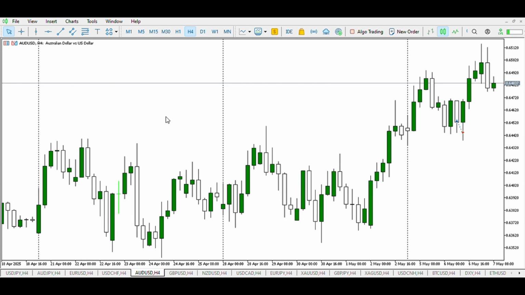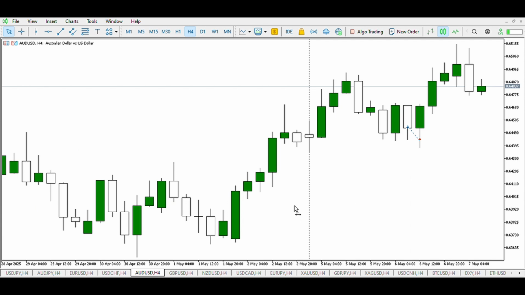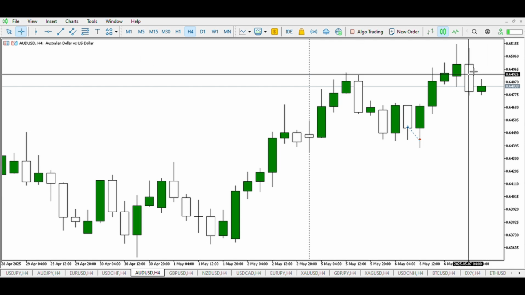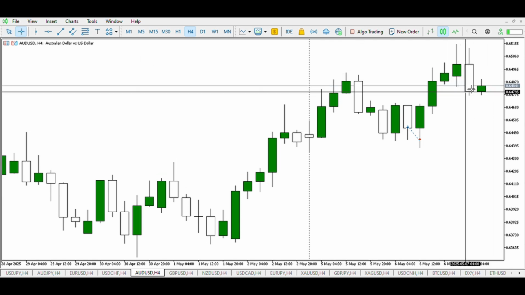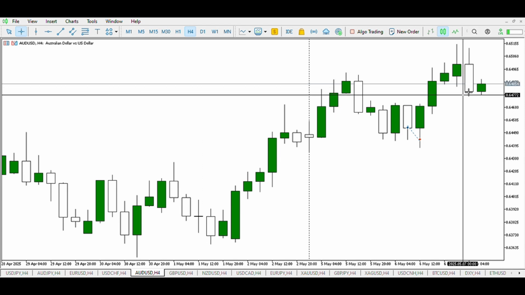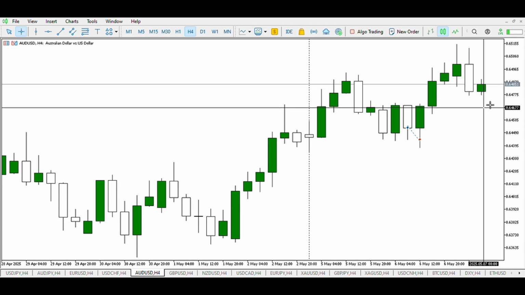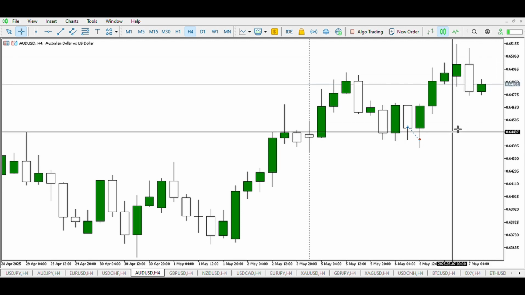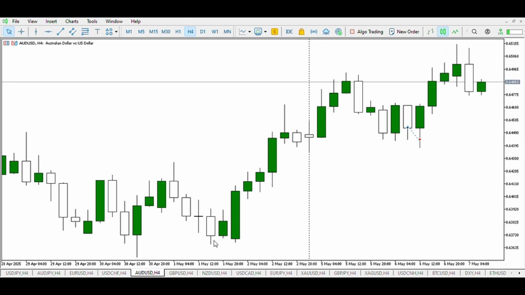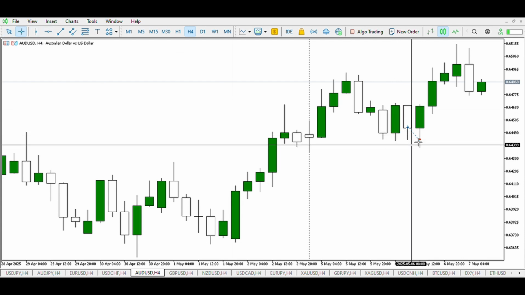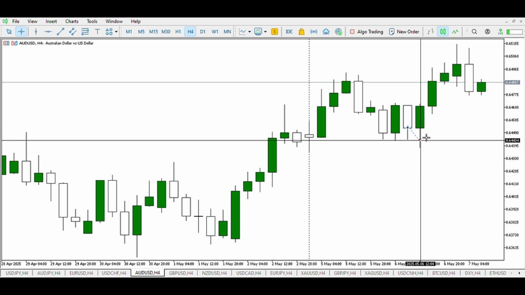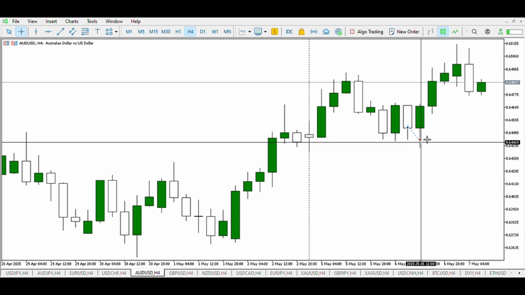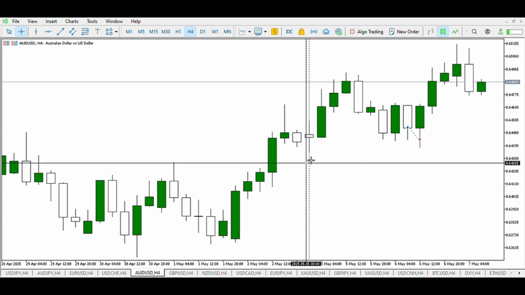On AUD USD, at the opening of the Asian session, what do we see here? We can see the buyers in this zone, and we can see the sellers in this zone. However, for us to have a sell side liquidity for a buy, we need the low of the day to be taken out to induce more sellers, and one or two candles need to break the high of the day and ride the trend further up. Then we can conclude that the Aussie will strengthen against the US dollar. However, yesterday, as predicted, we predicted a buy on AUD USD, but this zone was broken, and nevertheless, price still pushed further up.